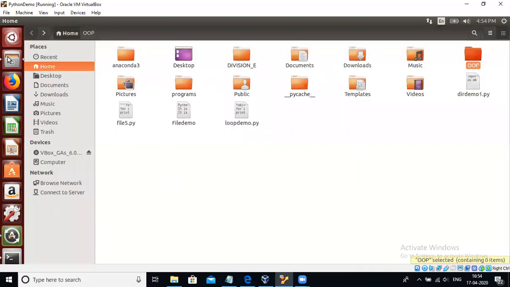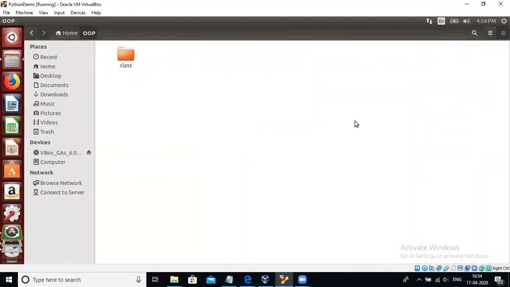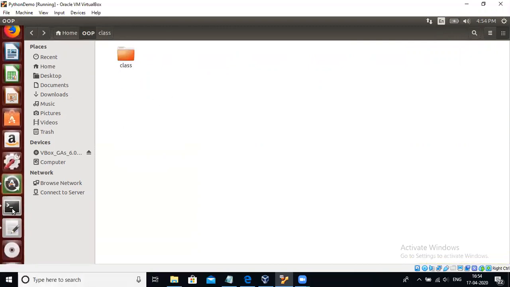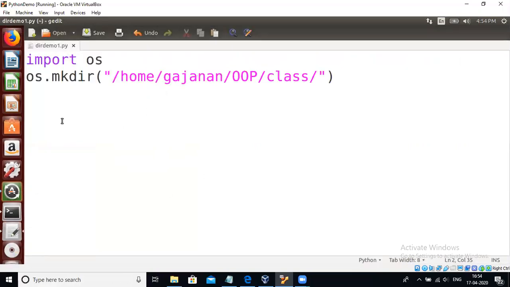We will check. Now this is OOP, and inside OOP, the class directory is created, right? So in this way, with the help of the mkdir method, you can create your own directory in a default directory or inside another directory also. So this is about mkdir.